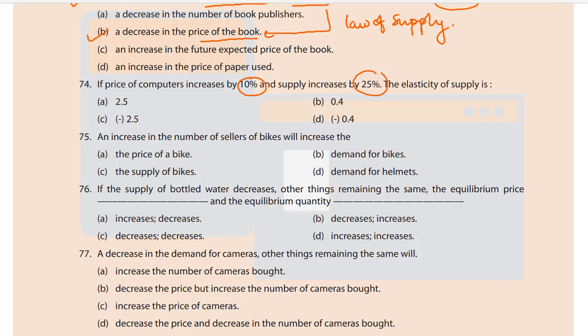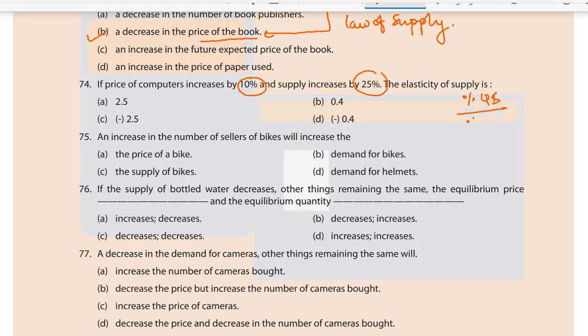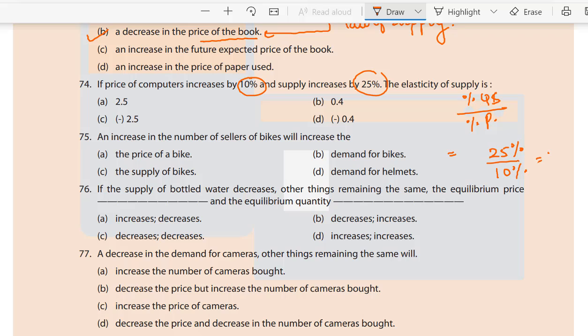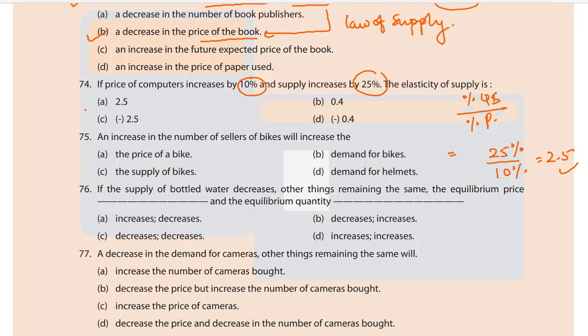So it would be 25% divided by 10% equals 2.5. Answer is A. 74A. Let's continue.